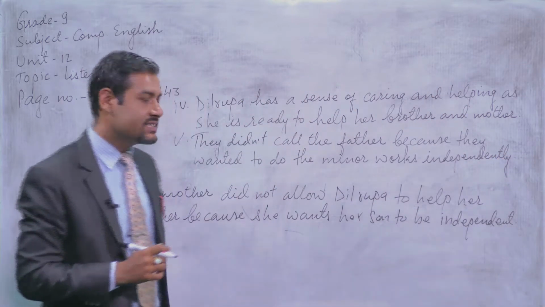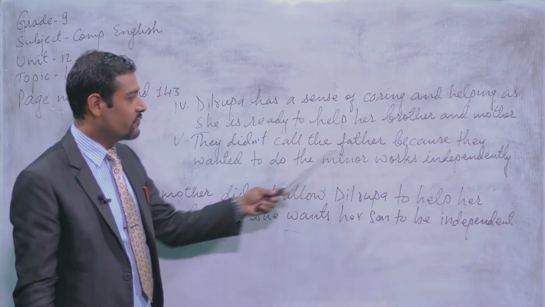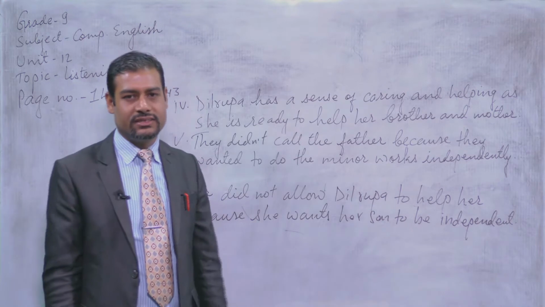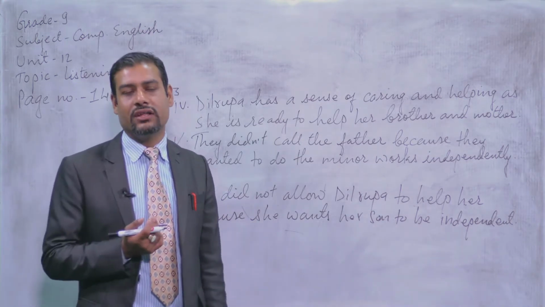See, what is the answer? They did not call the father because they wanted to do the minor walks independently. That's why they did not call their father.